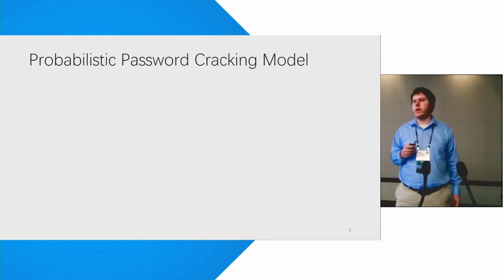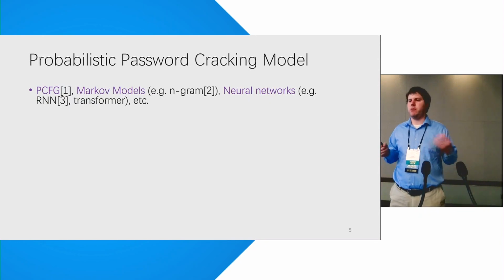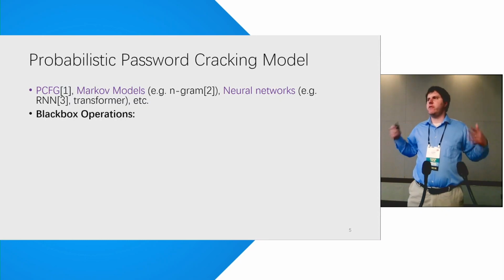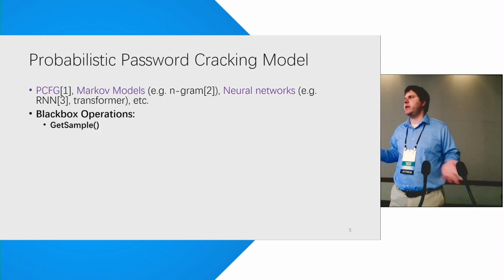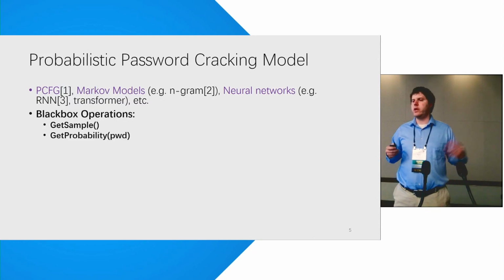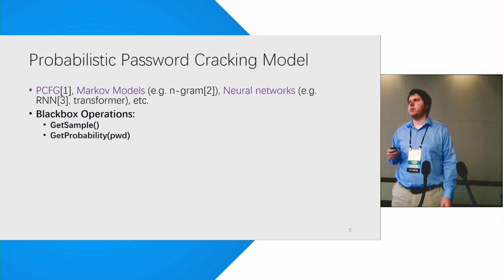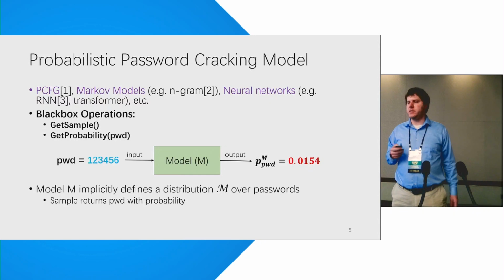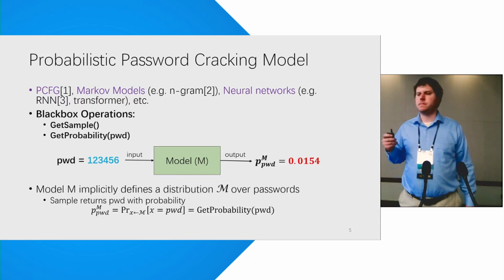What is a probabilistic password cracking model? There are a number of examples out there: probabilistic context-free grammars, Markov models, neural network models, etc. Abstracting away, all of these models support two basic operations, right? They define a distribution, and I can sample from this distribution, or given a particular password, I can get the probability with which that password would be sampled. So the model implicitly defines a distribution over passwords, and we have this sampling procedure.